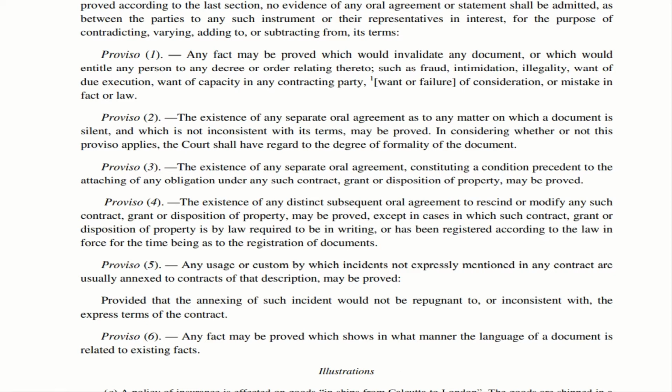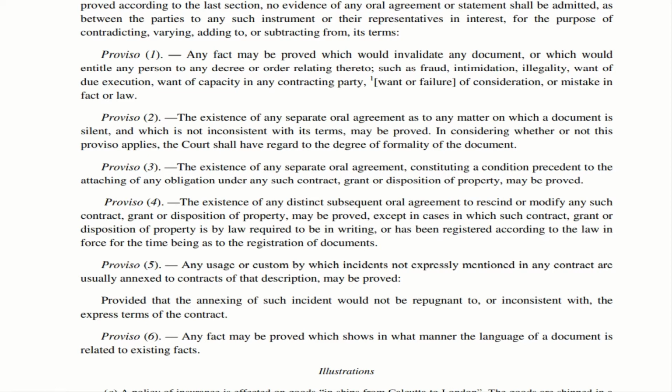That is Proviso 3. In Proviso 4, we will see that if there is a subsequent oral agreement, a contract is made, and subsequent to that there is an oral agreement to modify this agreement or rescind this agreement. So in that case, oral agreement can be proved.